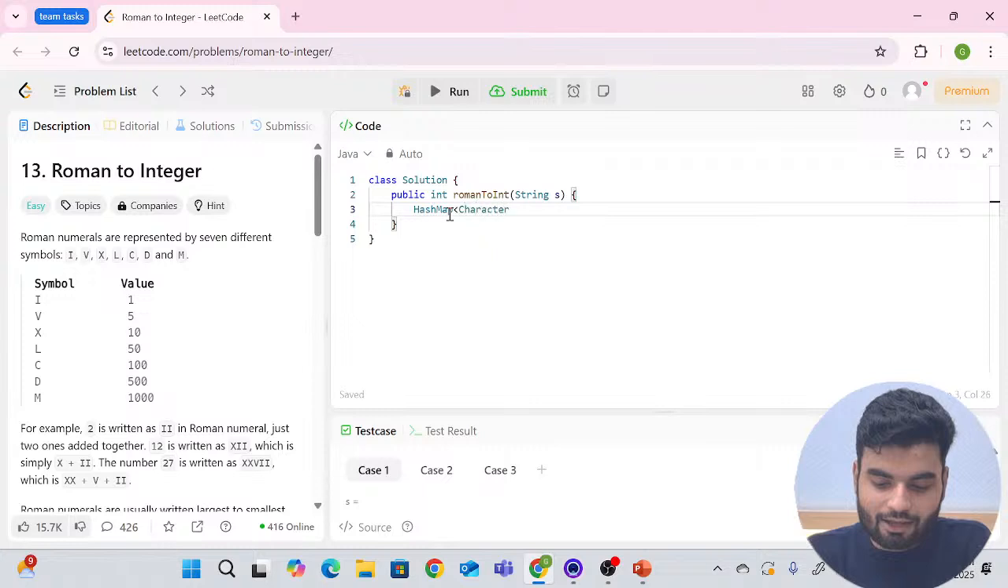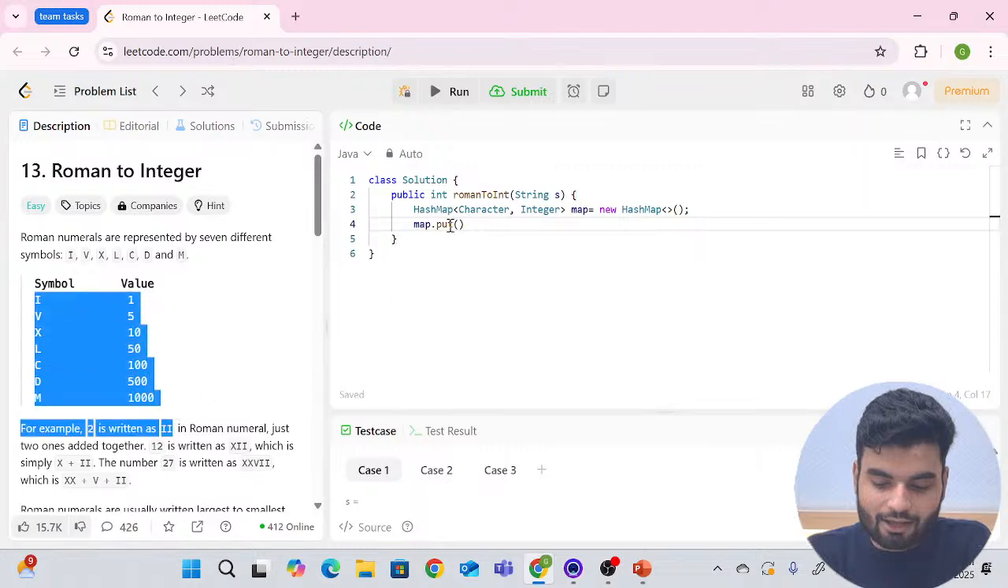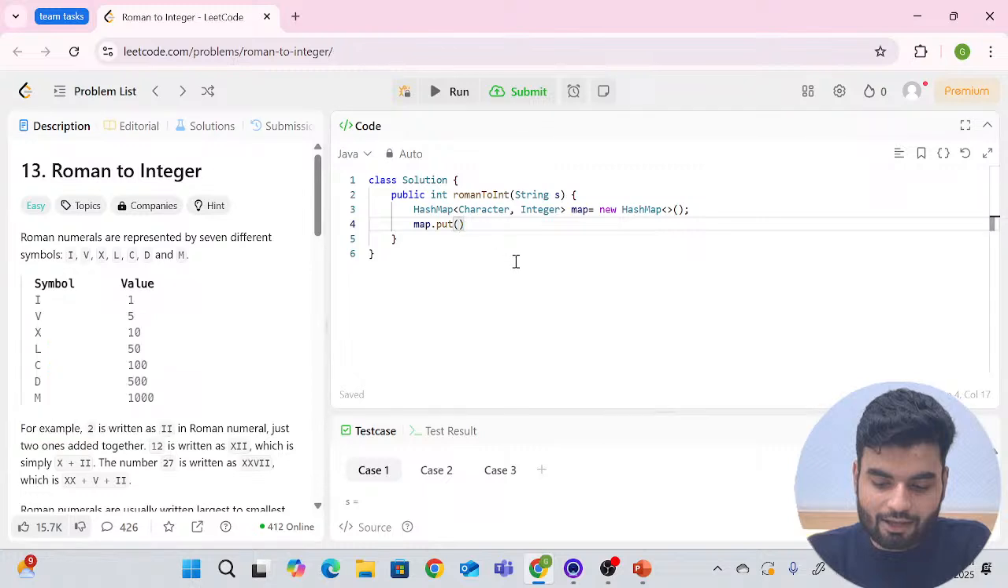So I will have one character. In the hash map, first we'll store the character, second we'll store the integer, right? So Character, Integer, and there you will have the map, a new HashMap. Okay, new HashMap, and this is the way of creating a hash map to store the characters. So I'll write map.put, because I want to store the values of all these symbols. Okay, so for I, I is a character here. For this character I, the value will be 1. Okay, so this is how we'll insert every value here with map.put.